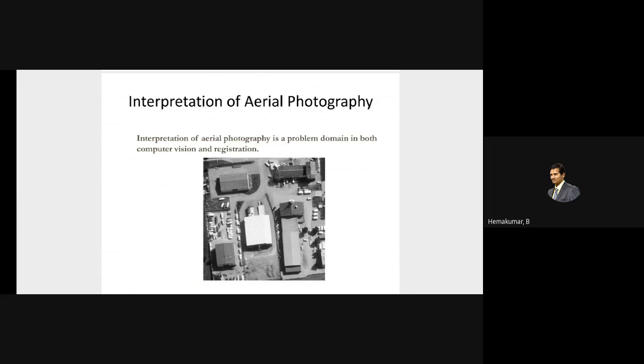You could find the routes in Google Maps, and even commercial companies like Ola and Uber use aerial and satellite photography to connect their employees and their customers. Now it has become a day-to-day application.